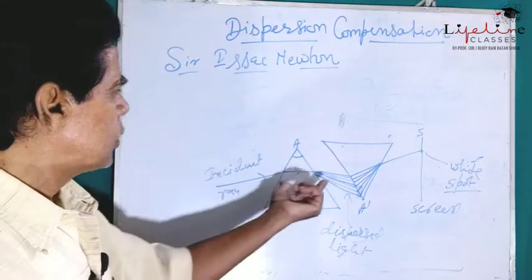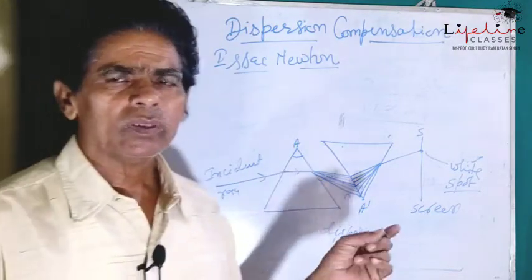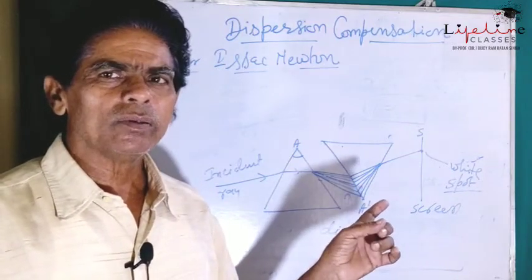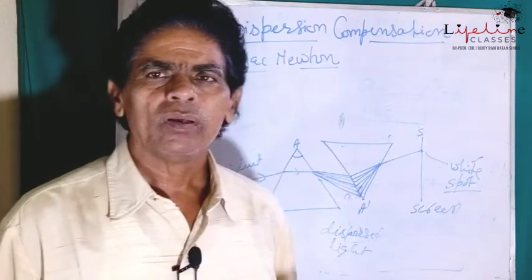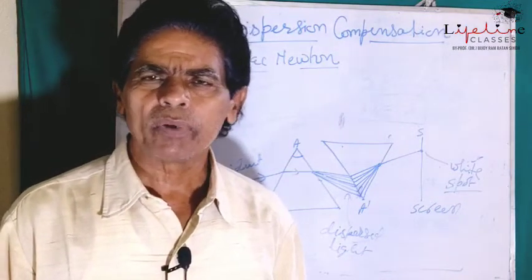Now this experiment is also known as dispersion compensation. What do we mean by dispersion compensation?